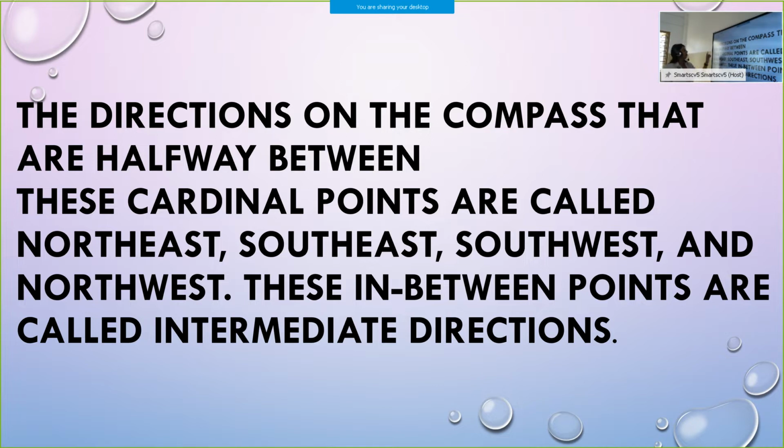One more time. The directions on the compass that are halfway between these cardinal points are called northeast, southeast, southwest and northwest. These in between points are called intermediate directions.